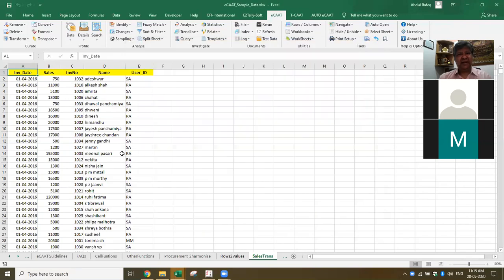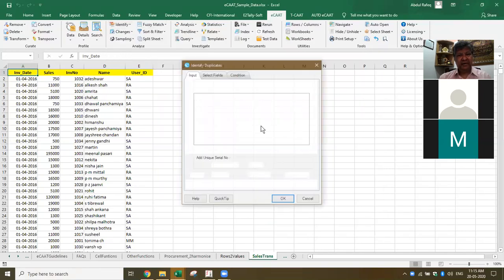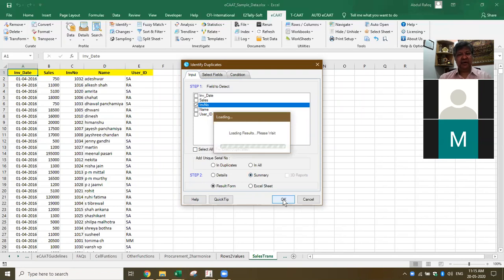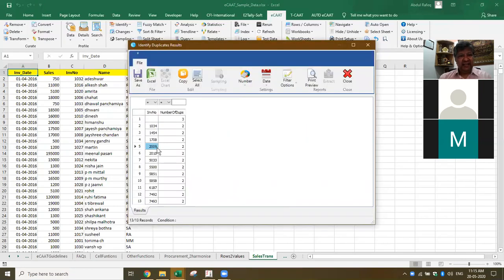I want to get the summary of this. I can do the same thing here: identify duplicates. Same thing, invoice number, and then I say I want summary. I say okay. Now if you see here, this tells me there are 3 invoice numbers which are blank. I got 1,034 which has come twice, 1,454 which has come twice, 1,003, like that it gives me the complete total number of invoices.